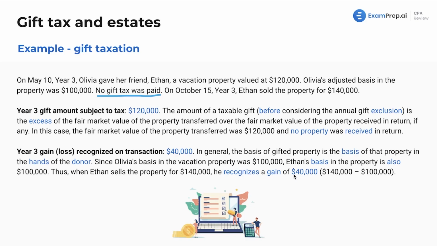One thing I like to say throughout is everything gets taxed. If it's not getting taxed, where is it going to get taxed? So we see that the primary gift is going to get taxed on behalf of Olivia, but then Ethan's going to pay the appreciation of that, right? Because obviously the value of the property went up if we're selling it for $140,000, and the basis was $100,000, the fair market value at the time of the gift was $120,000. So every dollar is going to get taxed. Where is it going to get taxed? And then obviously corporations, we have double taxation. So just remember, if the tax has to get paid, where is it getting paid? Who's responsible for paying it? And are there any other exceptions?